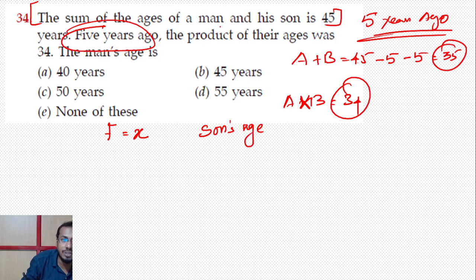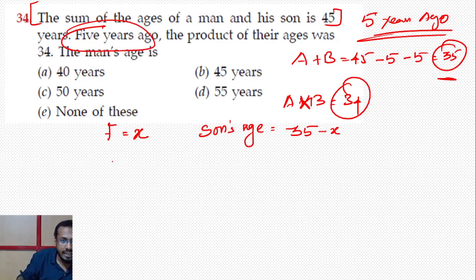The sum of the ages of a man and his son is 45. அப்போ x அப்படின்னா father's age, 45 minus x son's age. பட் நம்ம எடுத்துருக்கிறது 35, இதில் தான் calculate பண்ணுறோம். ஸோ don't take 45, let take 35 minus x. Total age is 35. சரியா? டோட்டலாக 35, அதிலிருந்து அப்பாவோட ஏஜை மைனஸ் பண்ணால் எனக்கு சன்னோட ஏஜ் கிடைக்கும். ஸோ if I subtract father's age from the total, I will get the son's age, right?